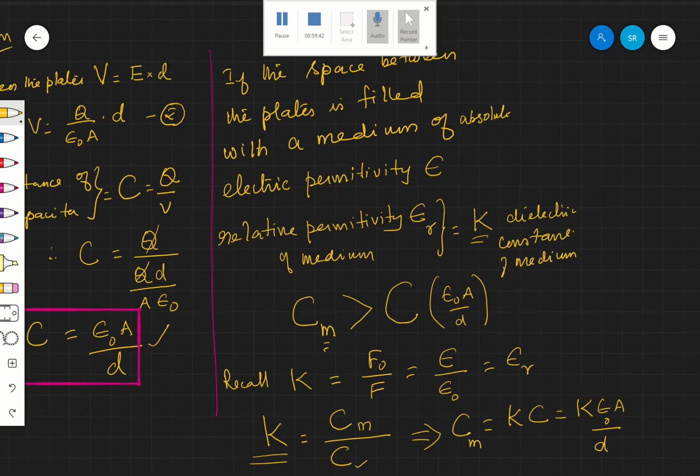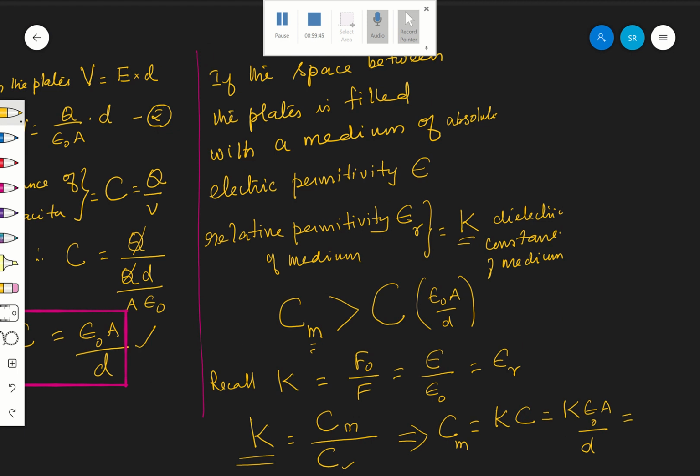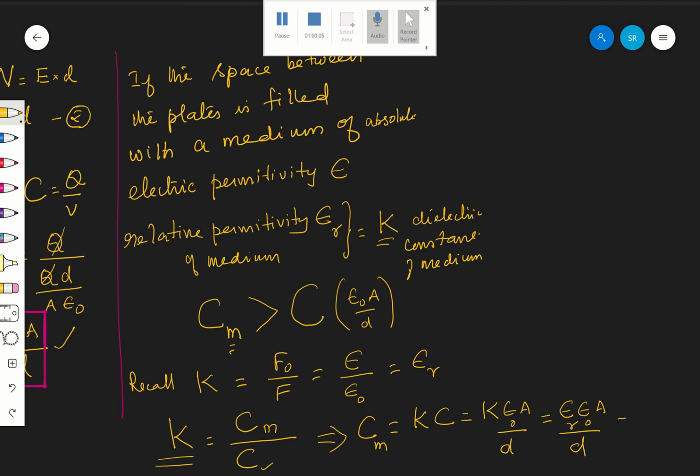Hope you are following. And K is nothing but epsilon r, the relative permittivity. Relative permittivity of the medium is nothing but the dielectric constant of the medium. So I can even replace K epsilon naught by epsilon. Epsilon naught A by D, and epsilon naught times K is nothing but epsilon. Epsilon A by D. Are you following?